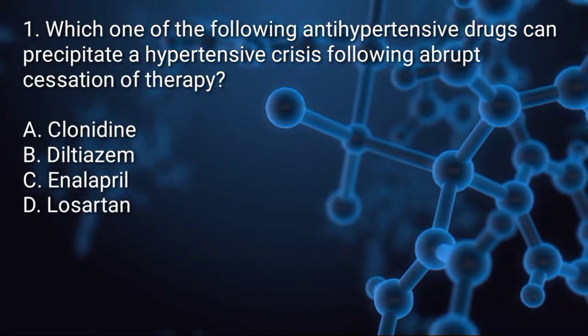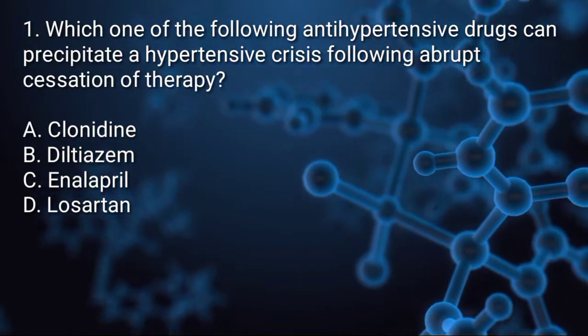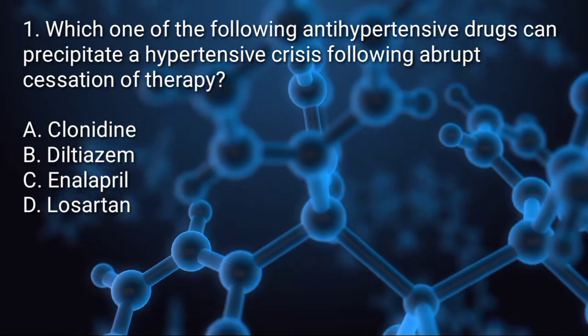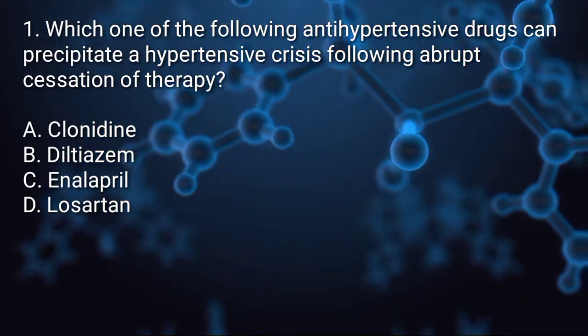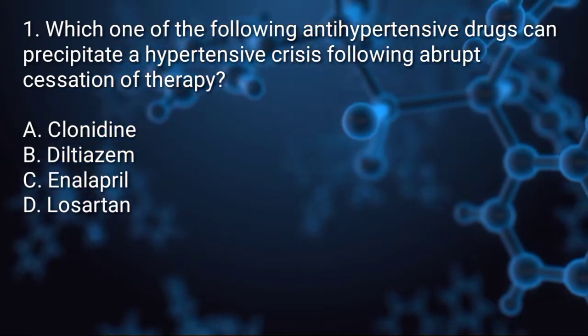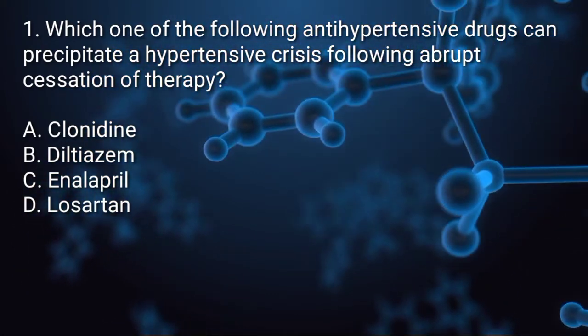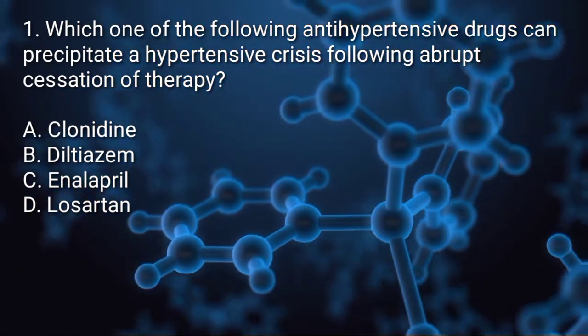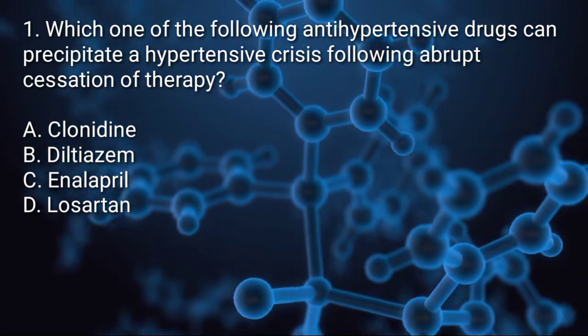Question number 1. Which one of the following antihypertensive drugs can precipitate a hypertensive crisis following abrupt cessation of therapy? A. Clonidine. B. Diltiazem. C. Enalapril. D. Losartan.